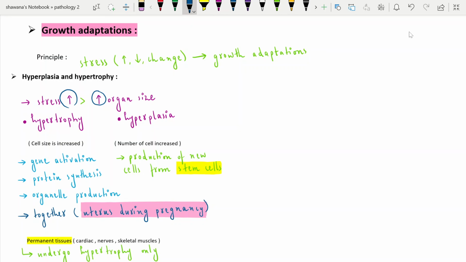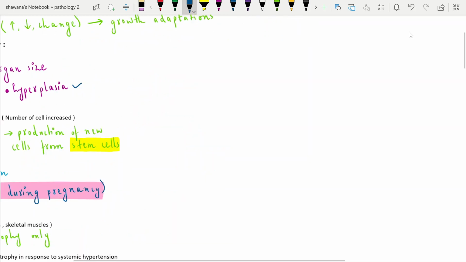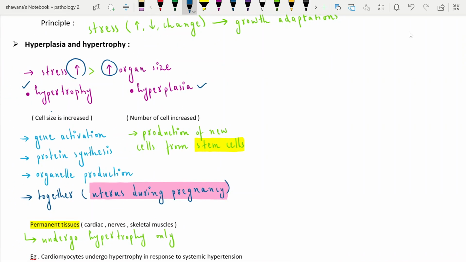For example, the man who goes to the gym uses his muscles extraordinarily, and his muscle size automatically increases. It's the case in which the stress is increased. There are two kinds in which the organ size can be increased. First is hypertrophy, and second is hyperplasia. Hypertrophy means that the cell size is increased. The size of the cells is increased. Hyperplasia is when the number of cells is increased in a particular organ.